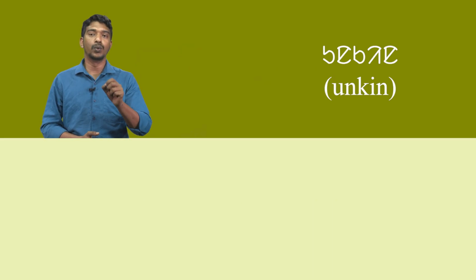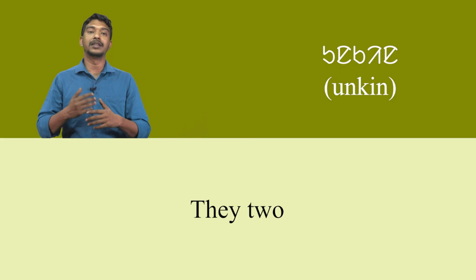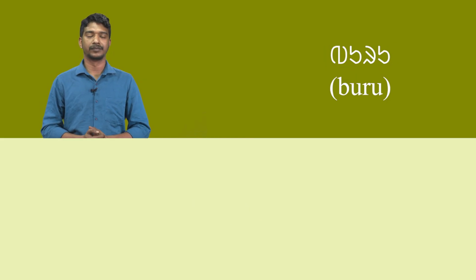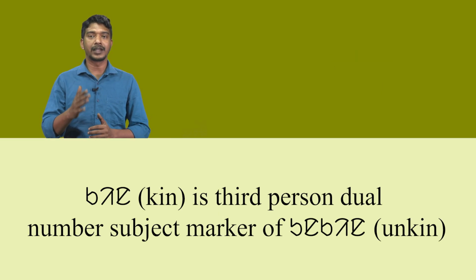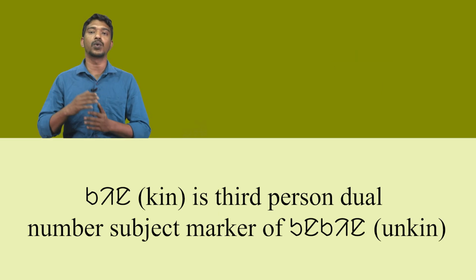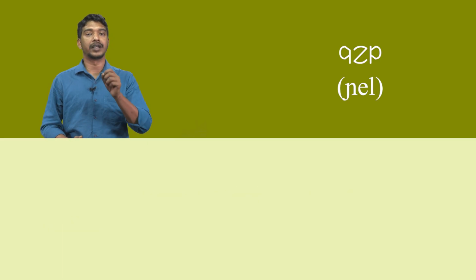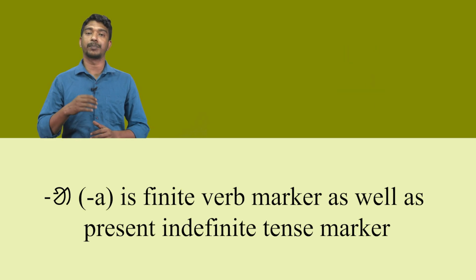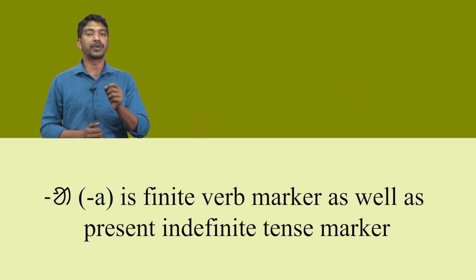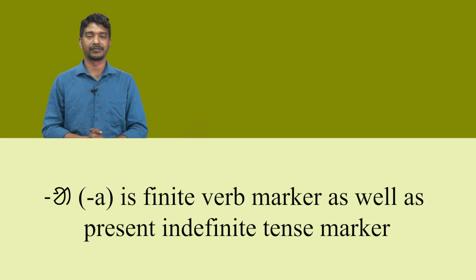Here unkin means they too, buru means hill, kin is third person dual number subject marker of unkin. The next word nyel means visit and a is finite verb marker as well as present indefinite tense marker.